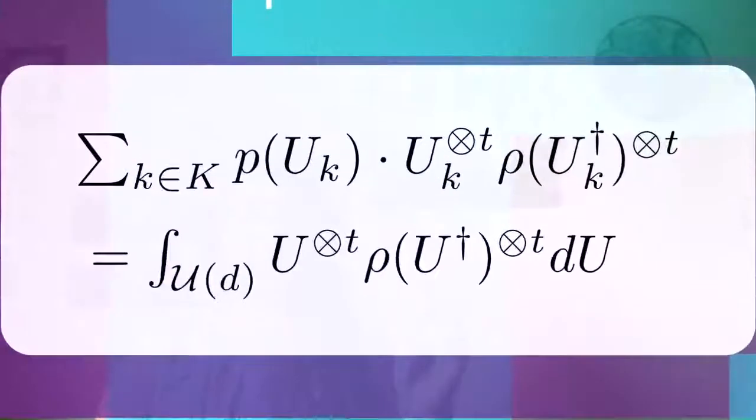So this is the definition for unitary T designs here, where our small k is our encryption key, the big K is the set of all keys, and P of U_k is the probability the unitary is chosen from the design, and we have this equal to the integral over the whole unitary group with respect to the Haar measure. And this integral here tends to be called the T-twirling channel, where this rho here is just a general density operator. So this is unitary T designs.